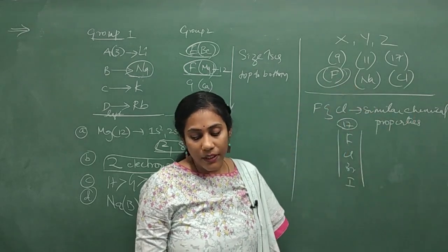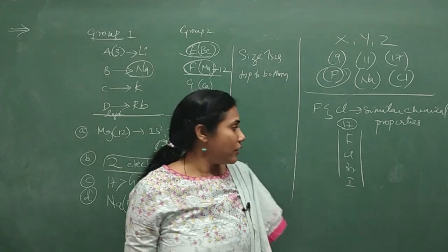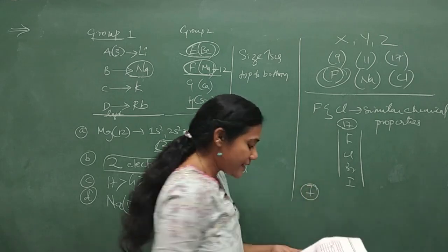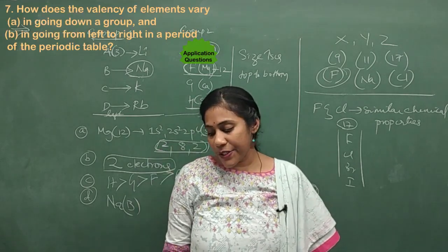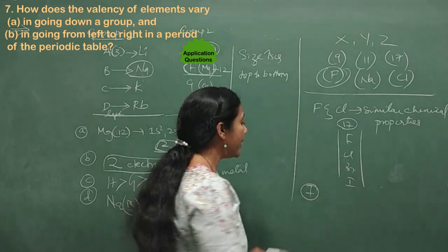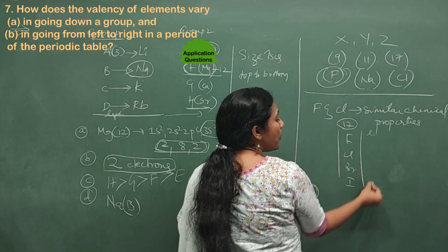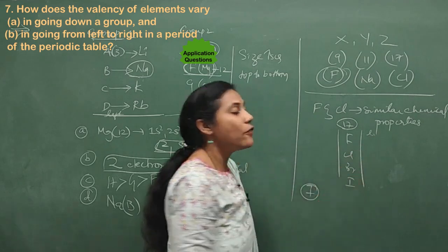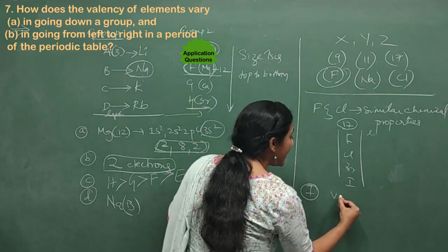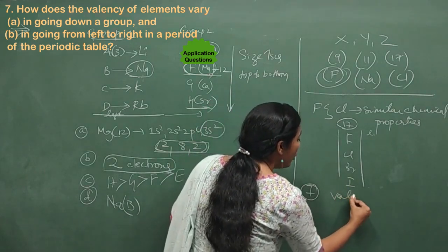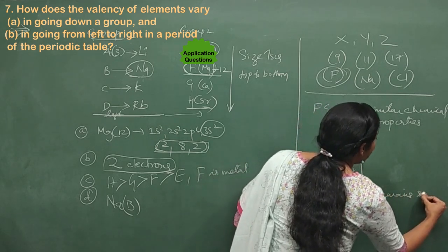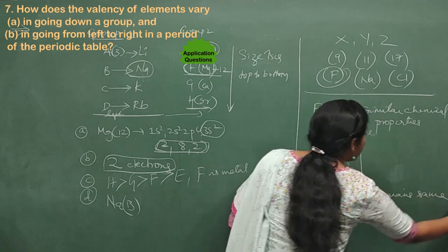Fine. That's all about our 6th question. And coming to the 7th question, very simple. How does the valency of elements vary in going down a group? As you go from top to bottom, what happens to the valency? Will it increase or decrease? No. Valency remains the same. Yes or no? Valency remains the same when you go from top to bottom.